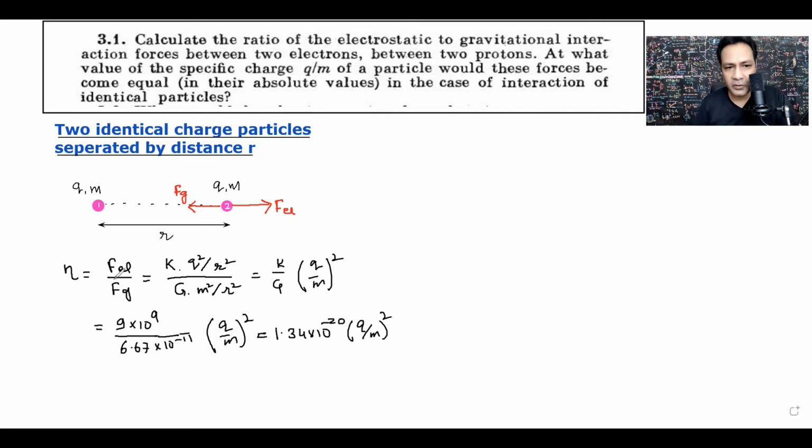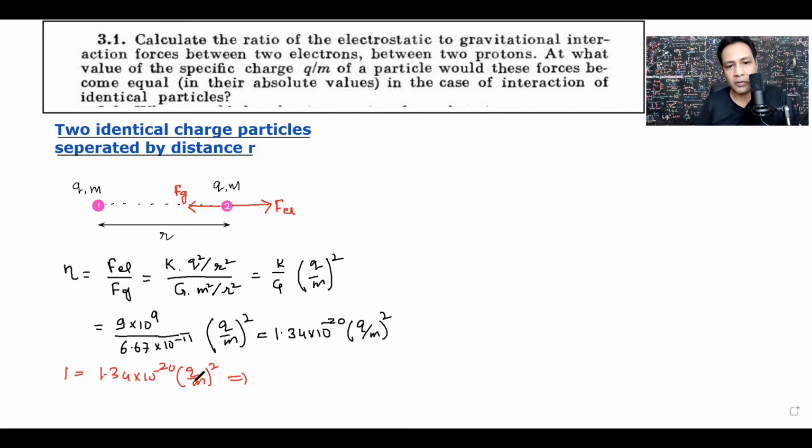If these forces are equal, F electric is equal to F gravitational, so the ratio will become 1. So I will just put 1 here, and that is 1.34 into 10 to the power minus 20 into q by m whole square.